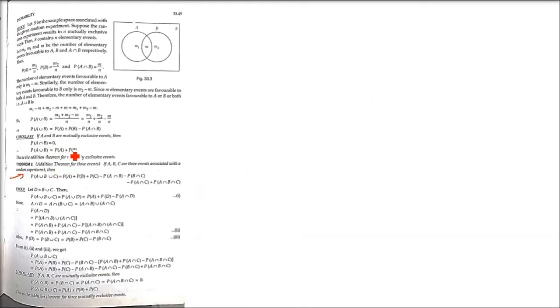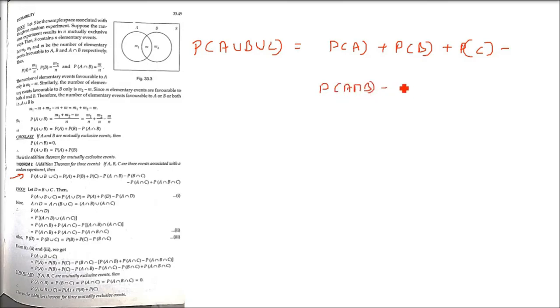So there is one more theorem. Because we have taken two events, now we are taking three events. If A, B, C are three events associated with a random experiment, P(A union B union C) will be P(A) plus P(B) plus P(C). And now you have to subtract the intersection of two at a time. That is, you have to subtract P(A intersection B), then P(B intersection C), then P(A intersection C). Then you have to add P(A intersection B intersection C).